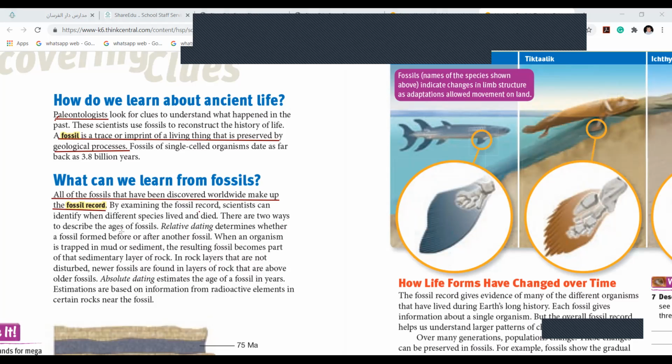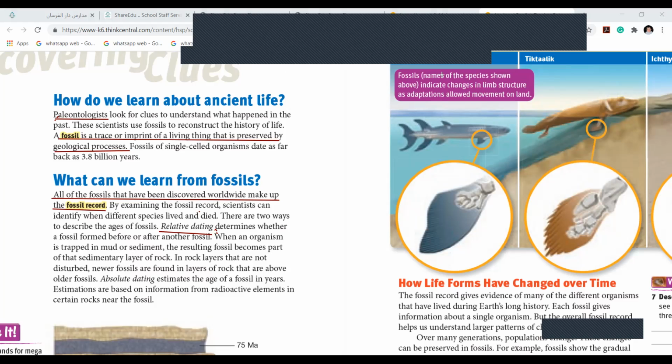And there are two ways to describe the age of fossils. One is relative dating, by seeing the age of the rock. Remember? When an organism is trapped in mud or sediment, the resulting fossil becomes part of a sedimentary layer of the rock. In rock layers that are not disturbed, newer fossils are found in layers of rock that are above older fossils.